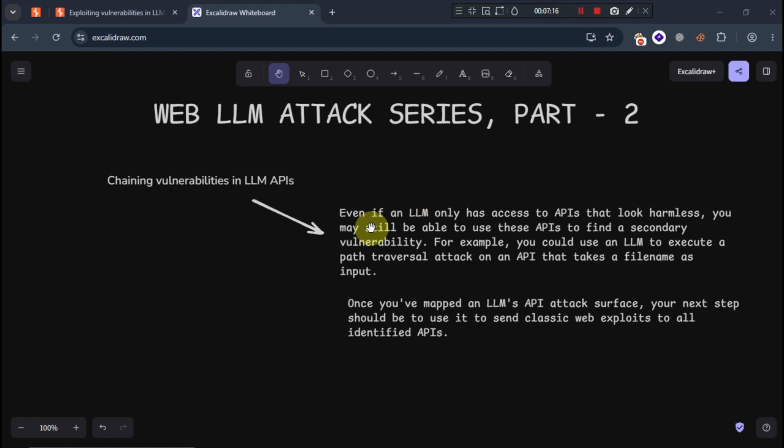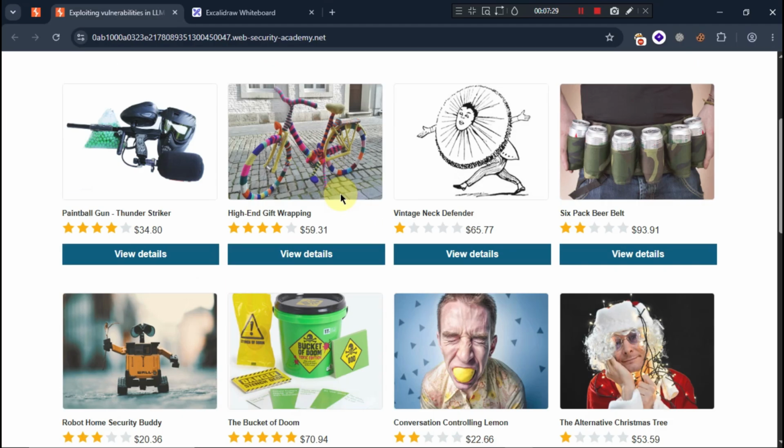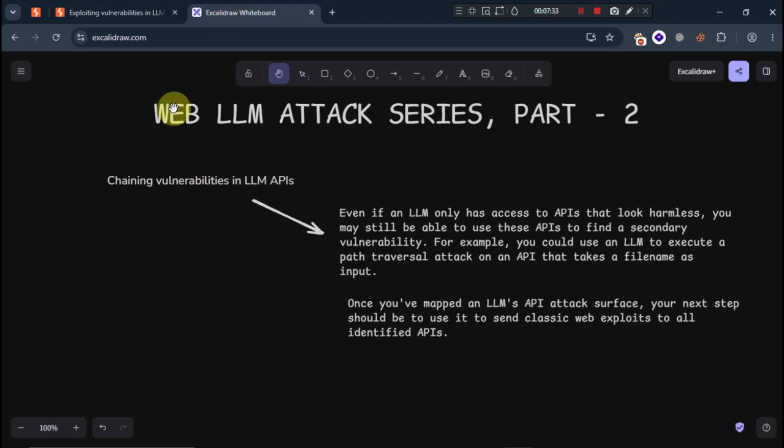That is called chaining vulnerabilities in LLM APIs. And here is the lab with that vulnerability.